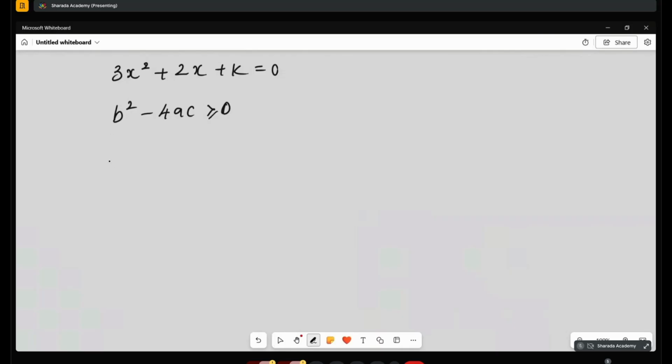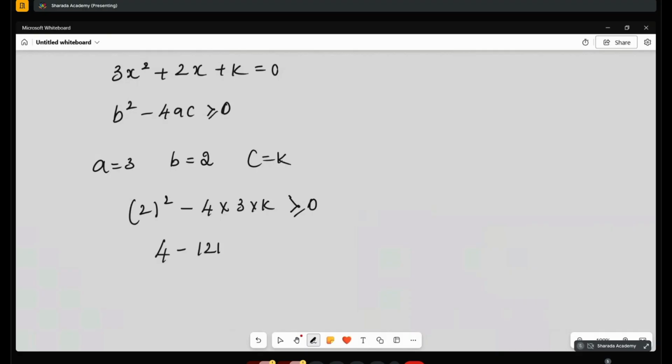Now, okay, so what is A? A is equal to 3, B is equal to 2, C is equal to K. Okay, so 2 square minus 4 into 3 into K should be greater than or equal to 0. 2 square is 4 minus 12k should be greater than or equal to 0.